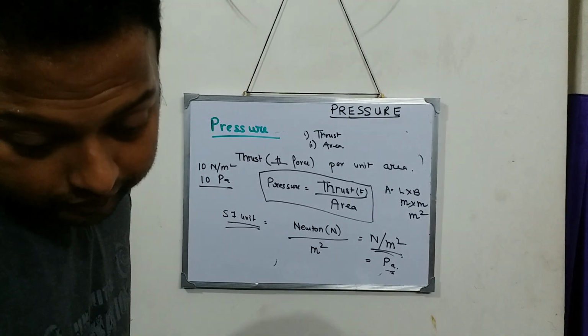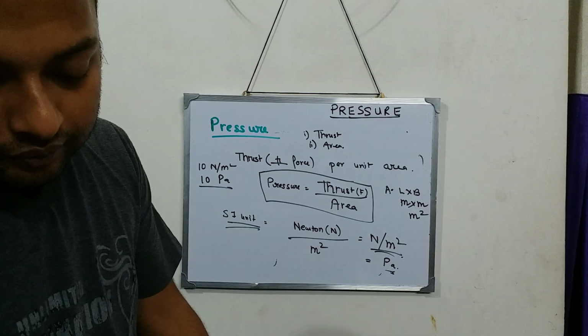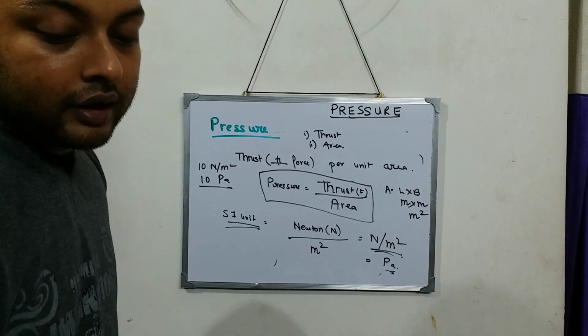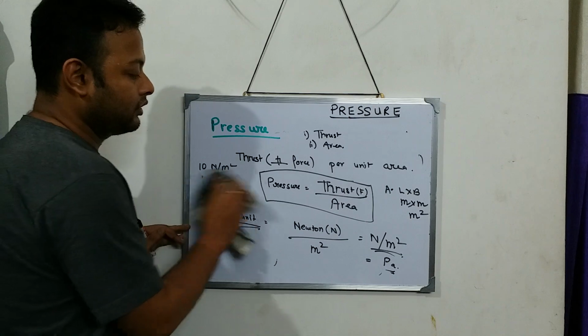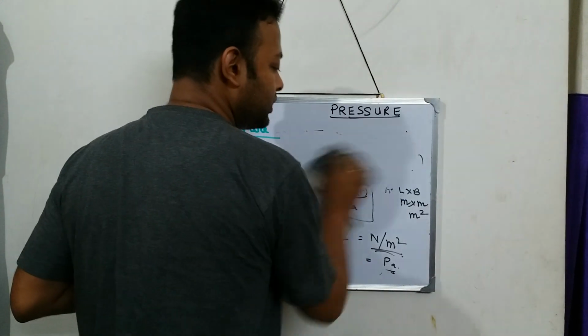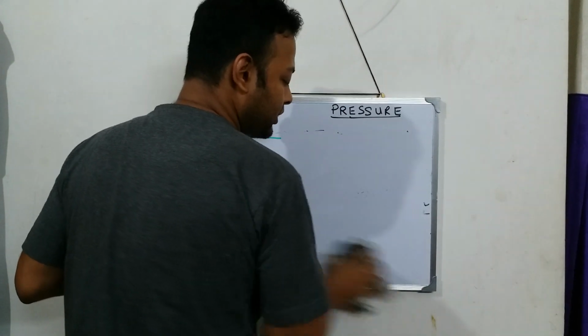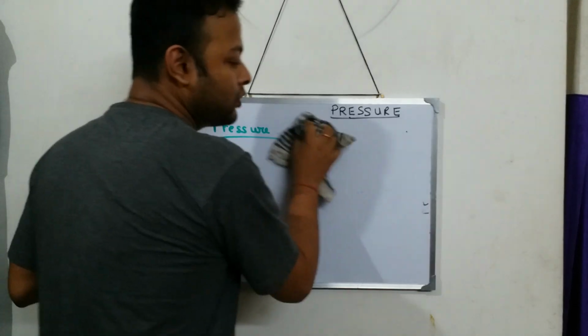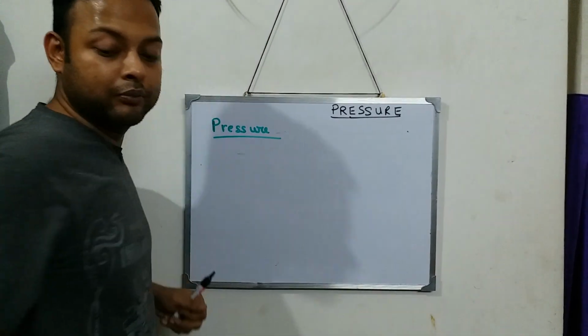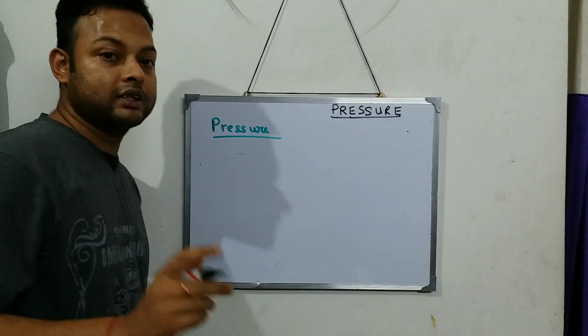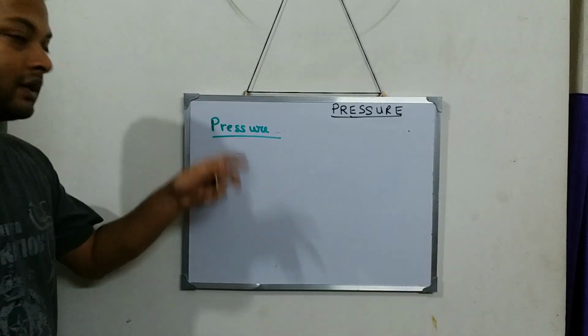Now let's discuss the SI unit in a little more detail. After that I'll make you understand pressure with a good example. I have a good example to make you understand pressure. But first let's understand the SI unit.